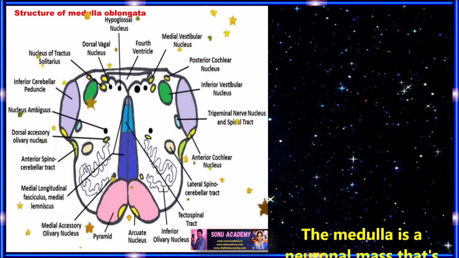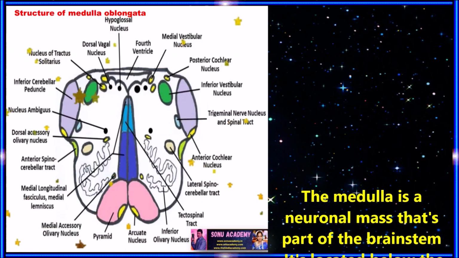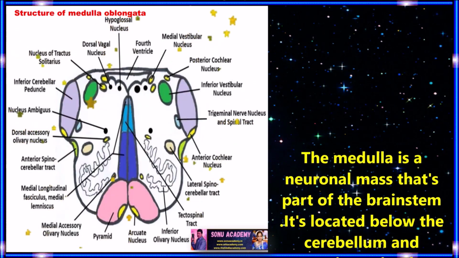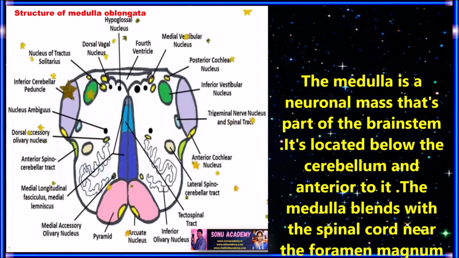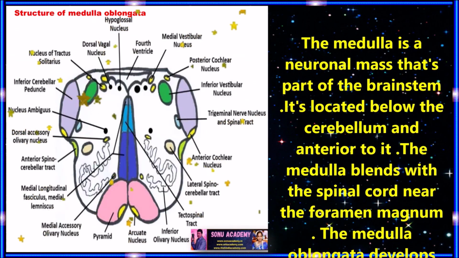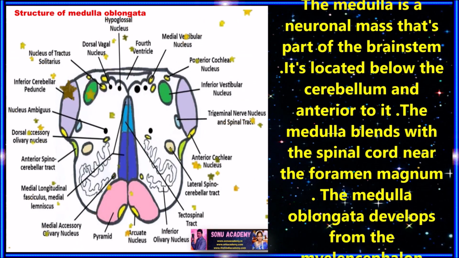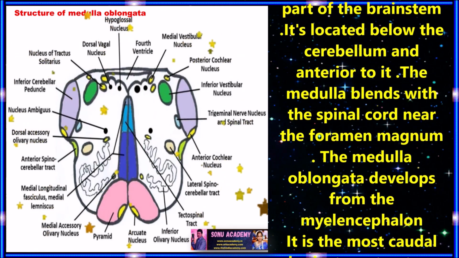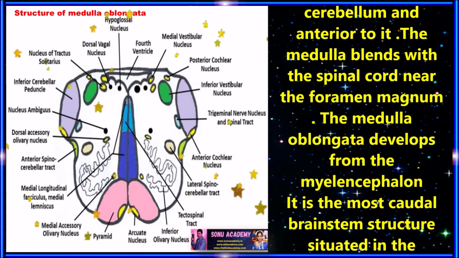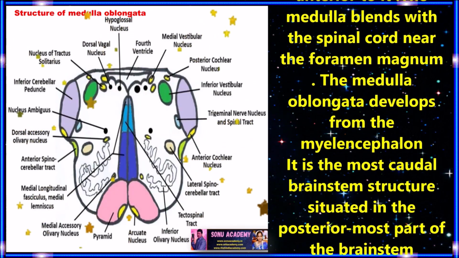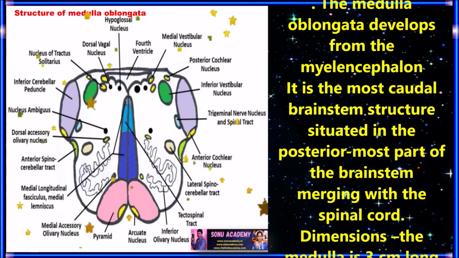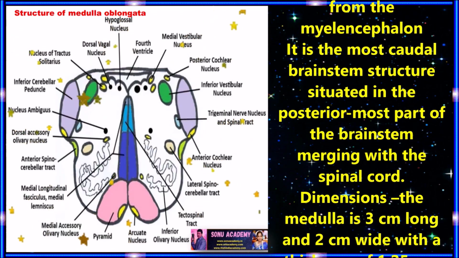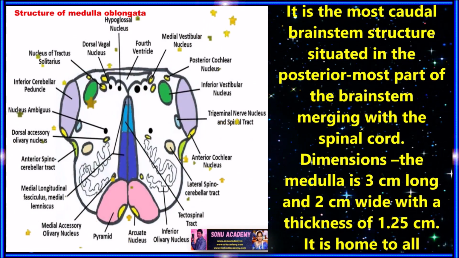Children, now let us discuss the structure of the medulla oblongata. The medulla is a neuronal mass that is part of the brainstem. It is located below the cerebellum and anterior to it. The medulla blends with the spinal cord near the foramen magnum. The medulla oblongata develops from the myelencephalon, and it is the most caudal brainstem structure, situated in the posterior-most part of the brainstem, merging with the spinal cord.